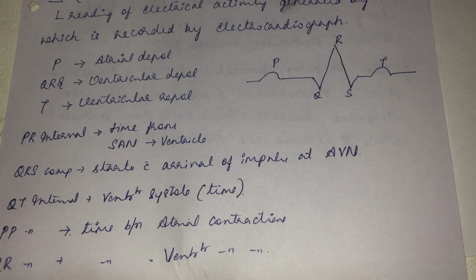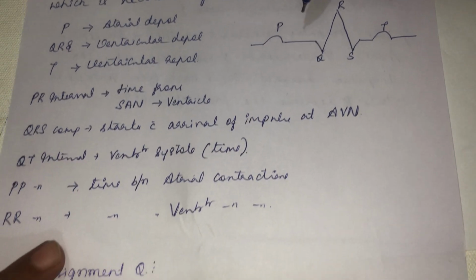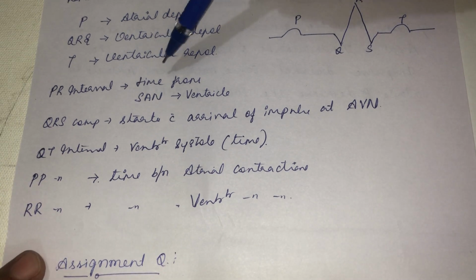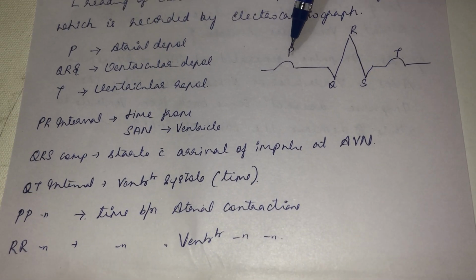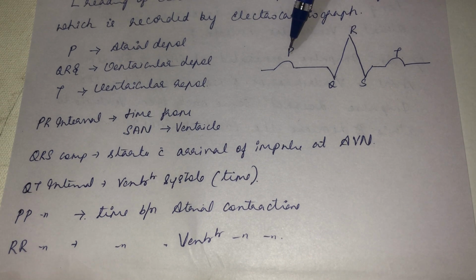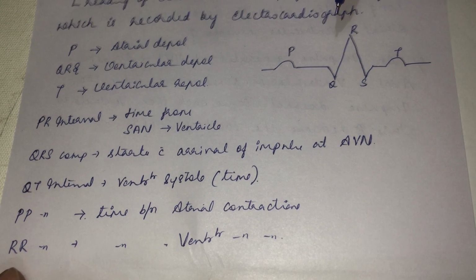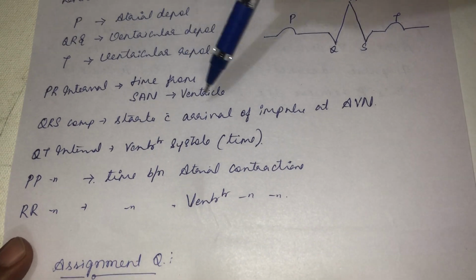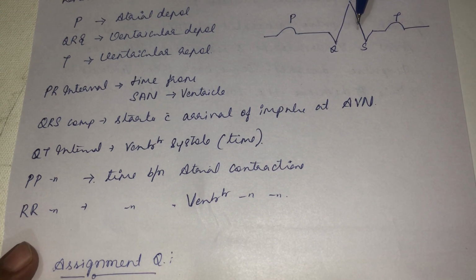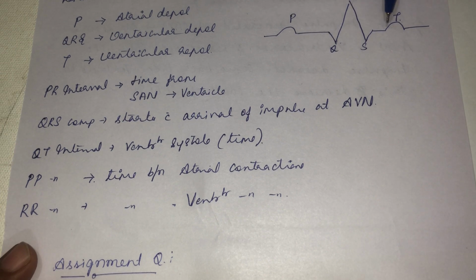Any change in the functioning of the heart will be depicted easily in the ECG. See the PR interval. What is the PR interval? It is the time duration from P to R, that means the time for the impulse generated at the SA node to reach the ventricle. What do you mean by the QRS complex? The QRS complex starts with the arrival of the impulse at the AV node. The QT interval is the ventricular systole time, right? Systole happens during depolarization. Diastole happens during repolarization.